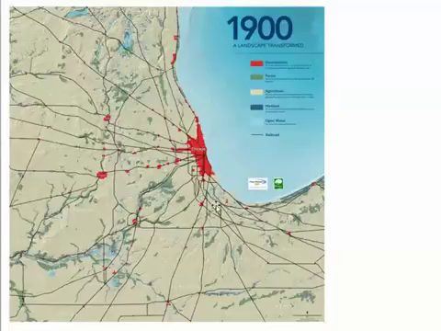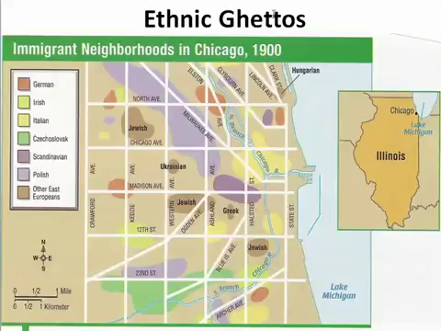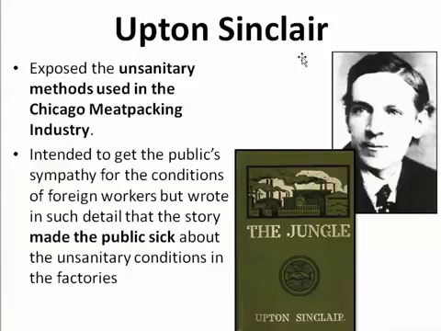We talked about that. But we also said they formed these ethnic ghettos and these Czechoslovakian ethnic enclaves. And here in green was the culture that Upton Sinclair used in his book. A Czechoslovakian worker named Jurgis Rudkus was the character in this book, The Jungle.